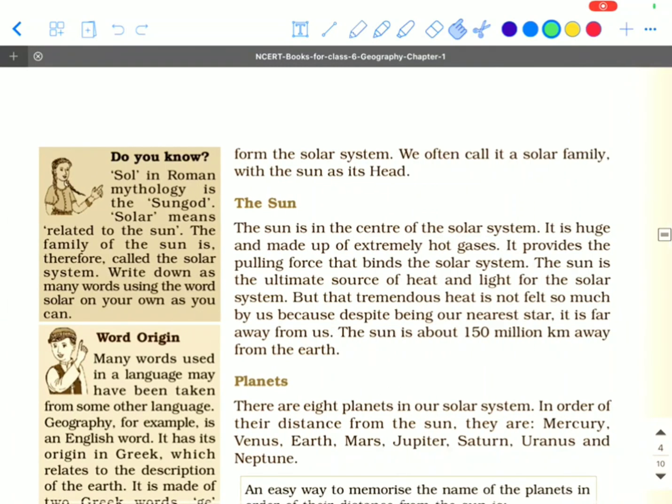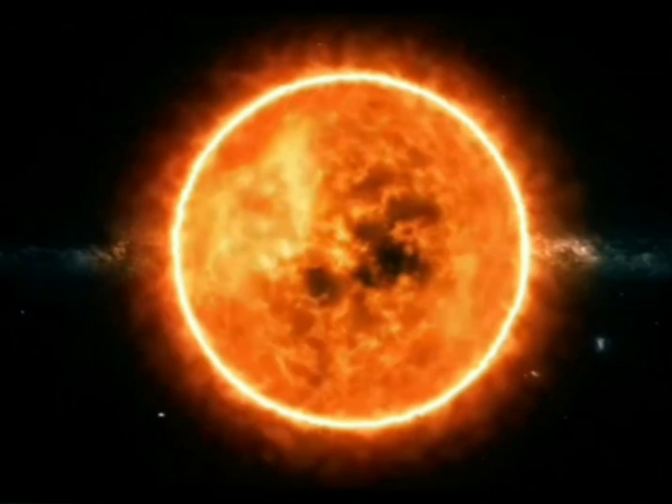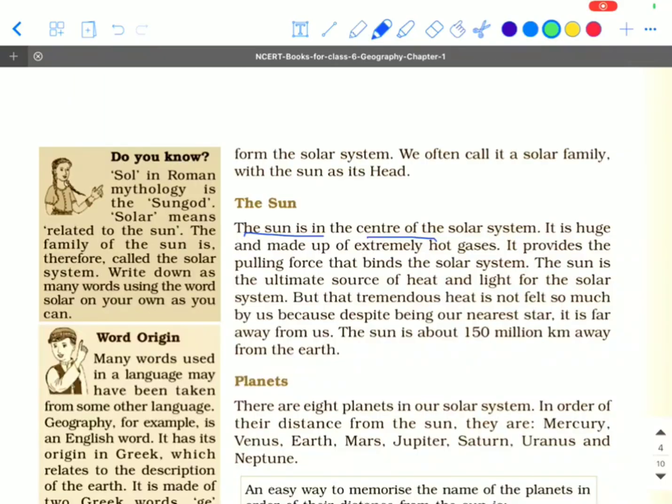The Sun is the center of the solar system. It is huge and made up of extremely hot gases. It provides the pulling force that binds the solar system. The Sun is the ultimate source of heat and light for the solar system. It gives energy as light, which includes visible light, infrared energy, UV light and radio waves.